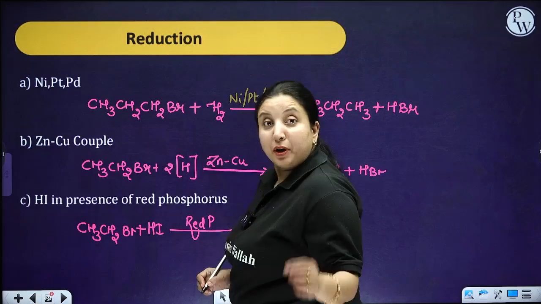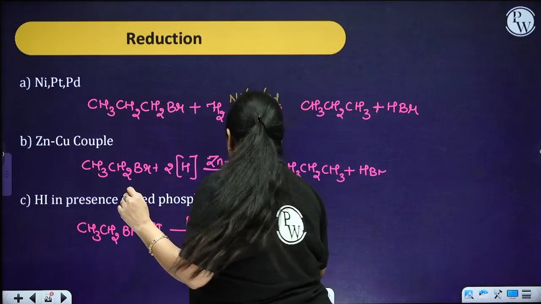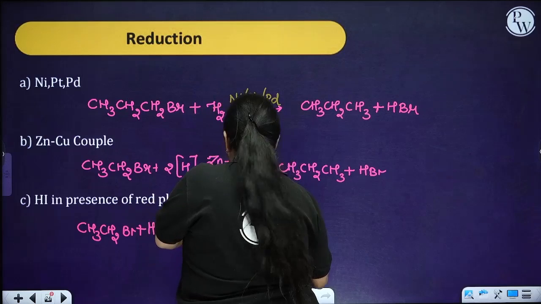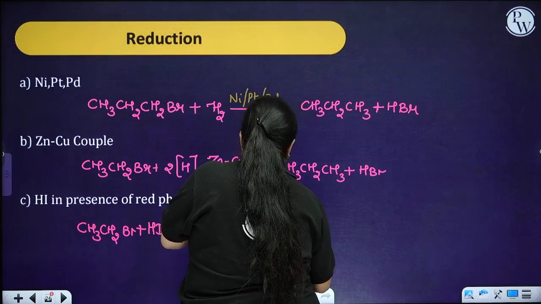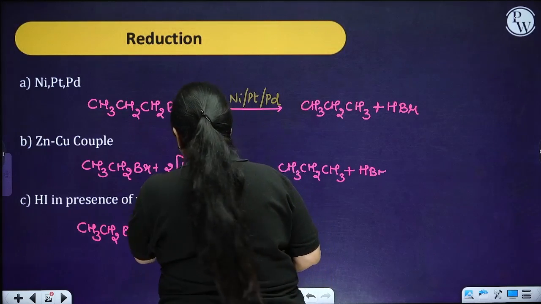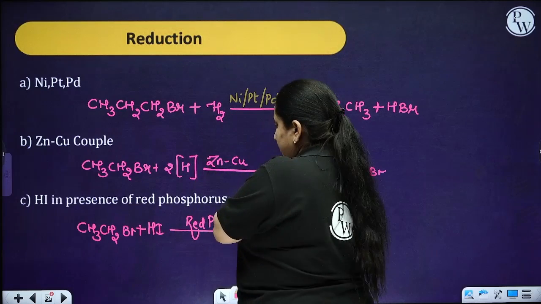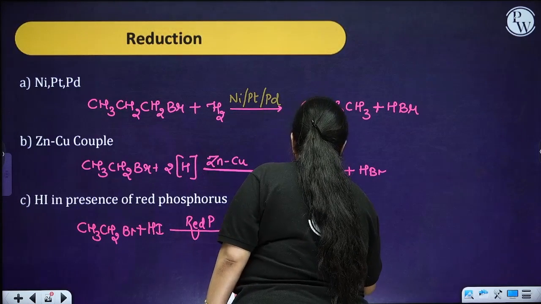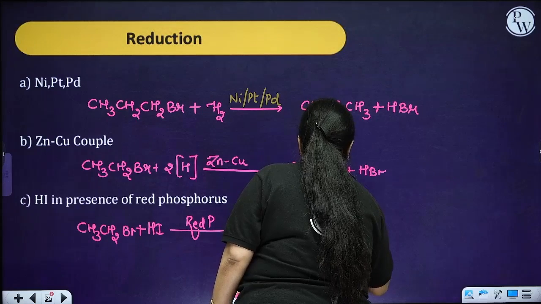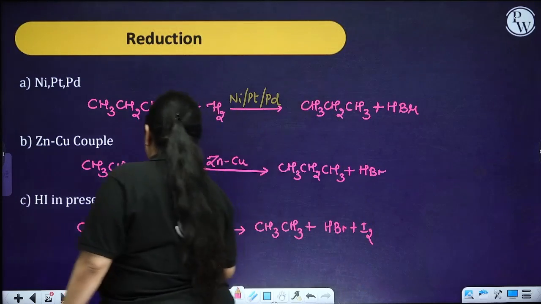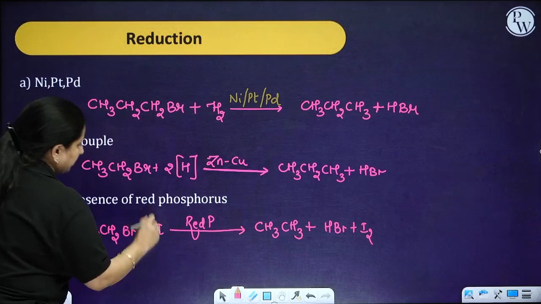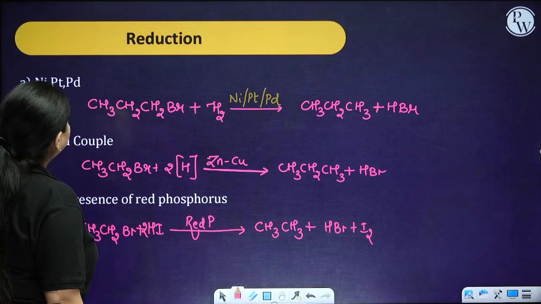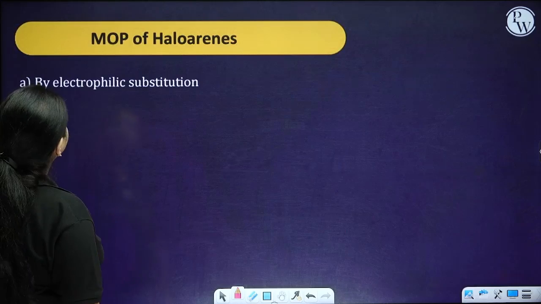Now over here, what you are going to get, just look. CH3, CH3 plus HBr plus I2. Balance the equation. Okay. So this is the reduction reaction.